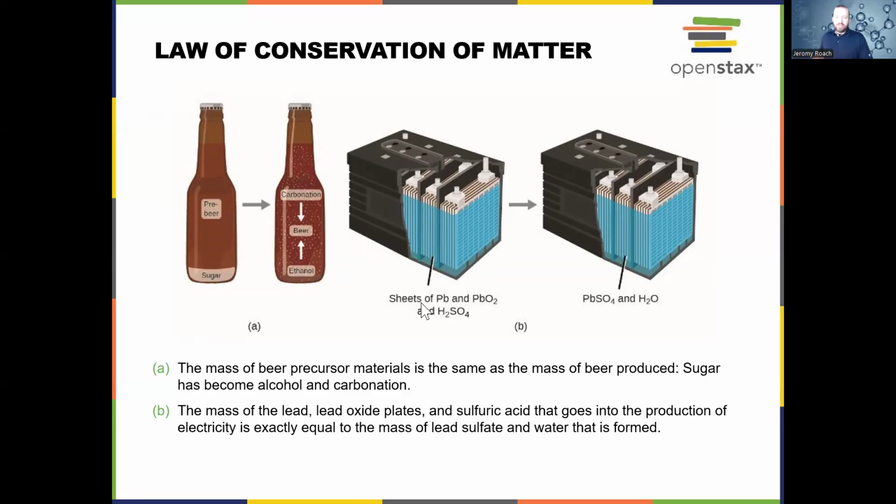And we can also see that in this example with these lead acid batteries, where the production of electricity is equal to the mass of the lead and the water that's formed. So what's happening here is we're not losing any matter overall.